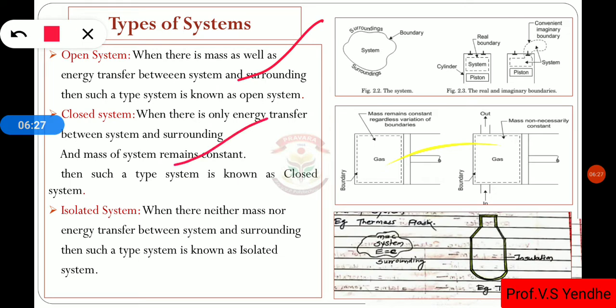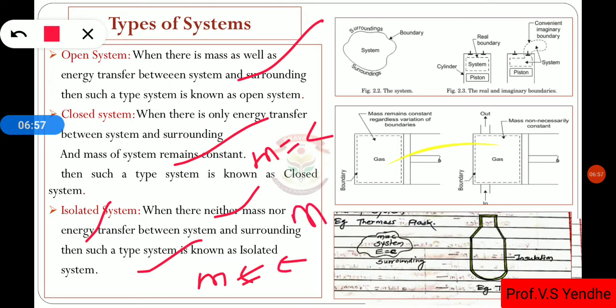When only energy is transferred between the system and surrounding, such a type of system is known as closed system. In that case, the mass of the system remains constant. Then the third type: neither mass nor energy can be transferred between the system and surrounding. Such a system is known as isolated system. In that case, mass as well as energy remains constant.